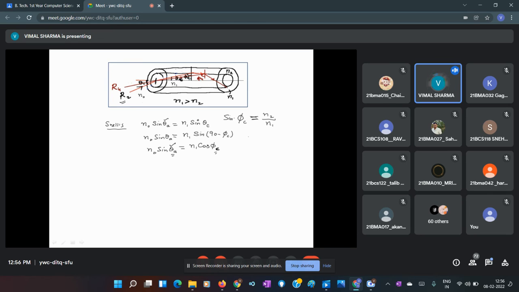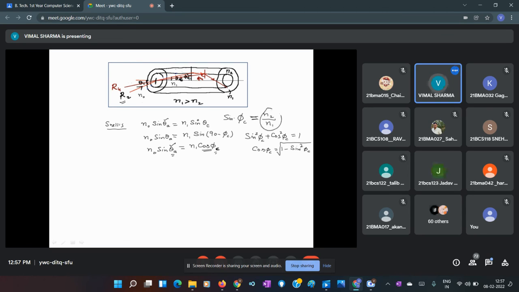So I can write cos phi c in terms of sine. Using sine square phi c plus cos square phi c equals 1, cos phi c equals the square root of 1 minus sine square phi c.